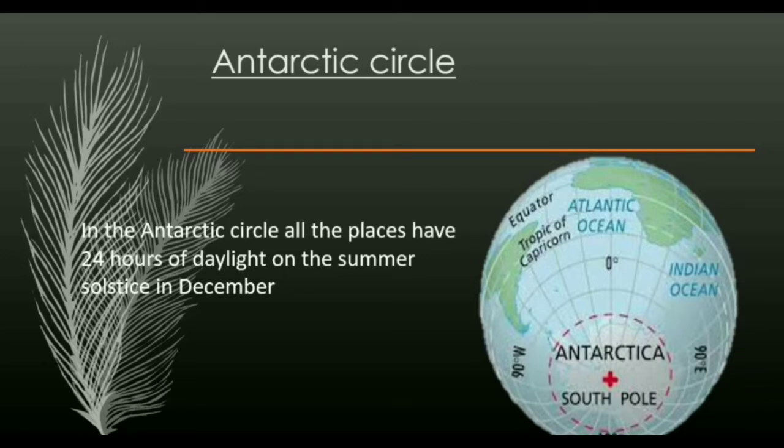So this portion experiences 24 hours continuous daylight, children, and 24 hours continuous night, same as Arctic Circle. In the Arctic Circle I had explained, same thing is here. Or we can say like this also, there is one whole day during which sun does not set and one whole day sun does not rise. This is all because of tilted axis of the earth at 23.5 degree.